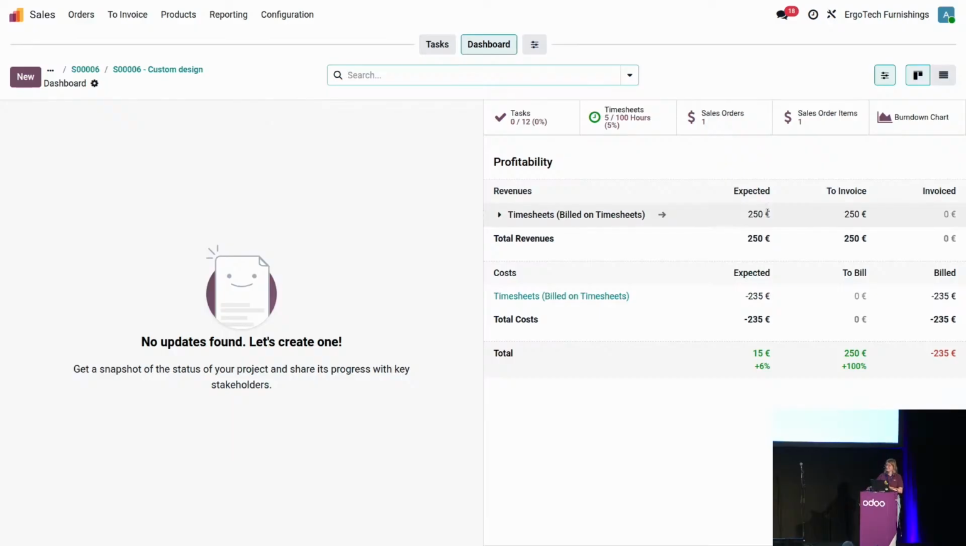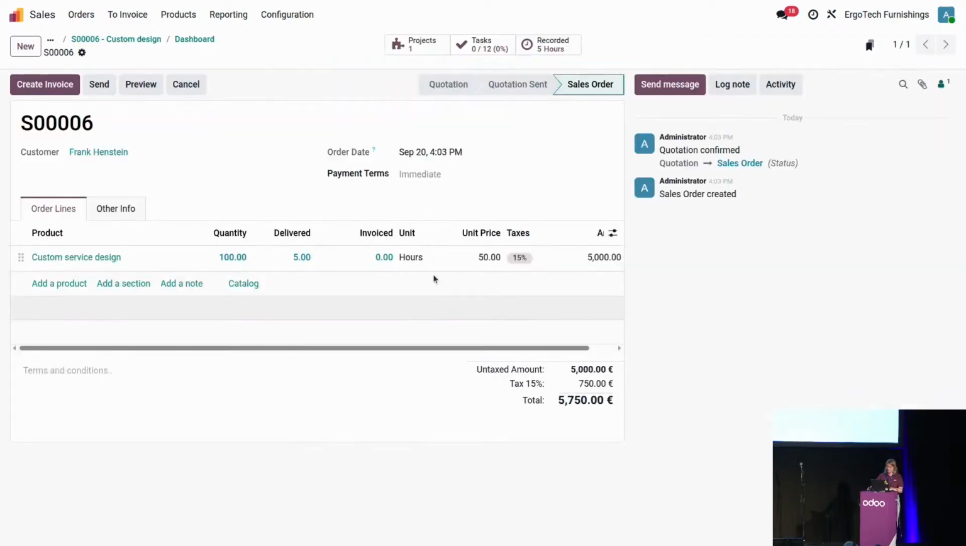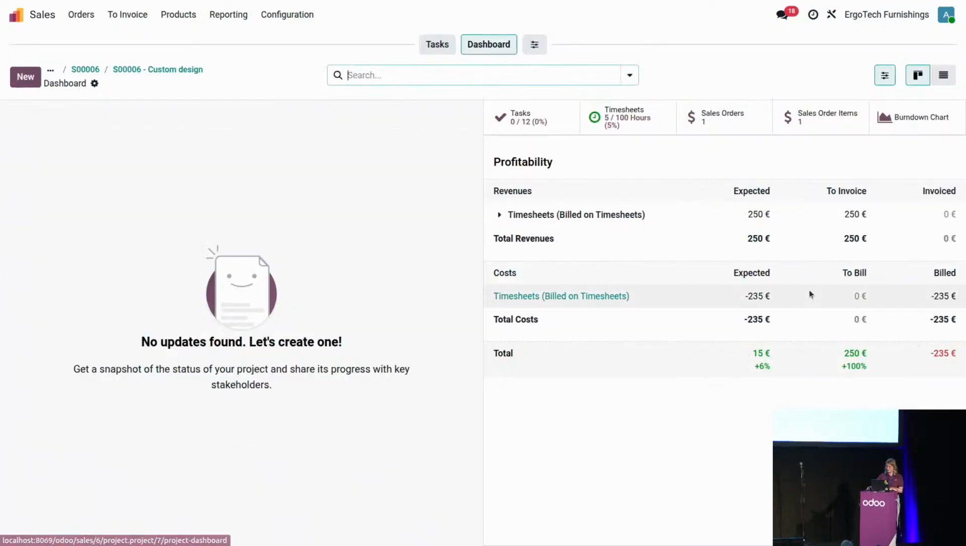Well, it's linked to the sales order, because if you remember, we have just sold a design service package to Mr. Frank Einstein. And if we check in the sales order in here, we see that every hour is in fact charged for 50 euros. So times 5, it gives us the 250 euros in there.